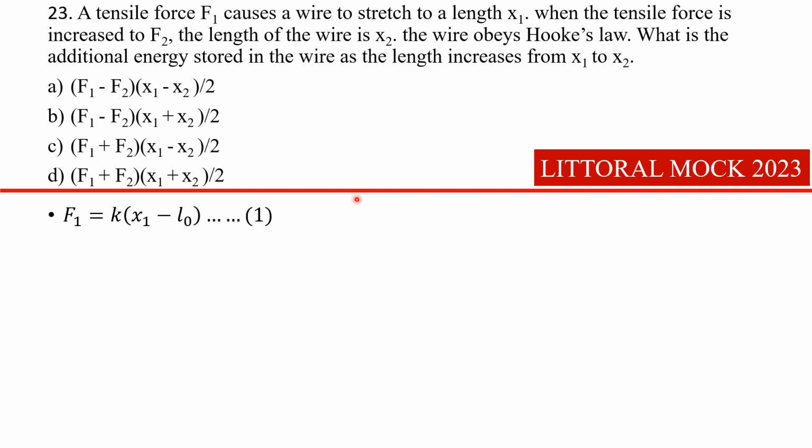Okay, so from Hooke's law, we have that F1 equals k(x1 minus L0). Why are we using x1 here? Because that's the stretch length. So if you get that stretch length minus the original length of the wire, you get the extension. And so k times the extension gives you the force, and that's basically Hooke's law. So that's equation 1.